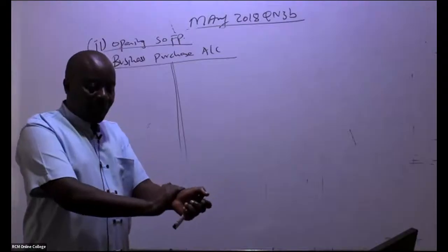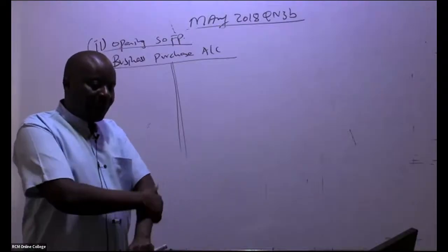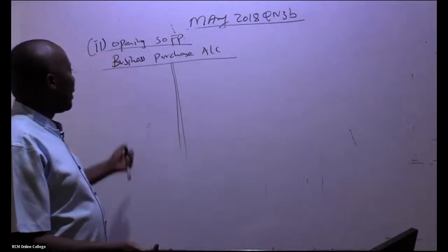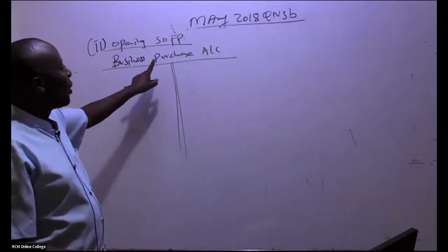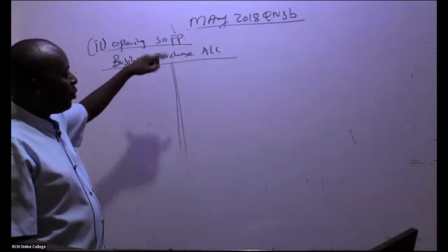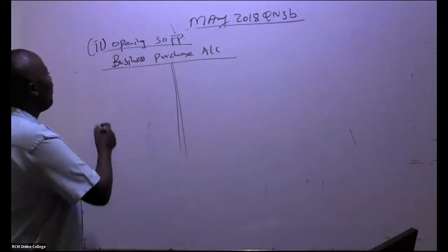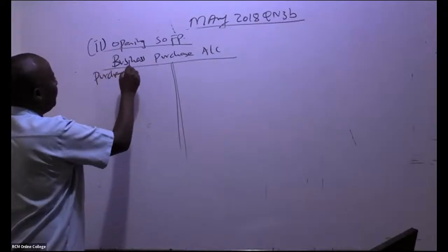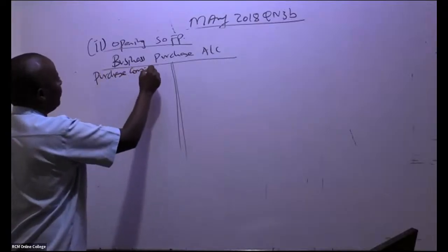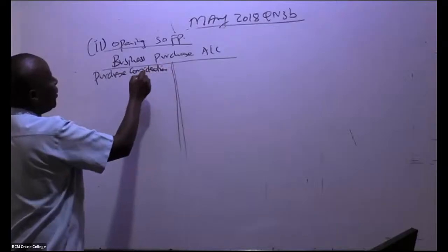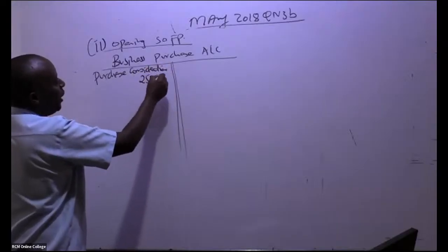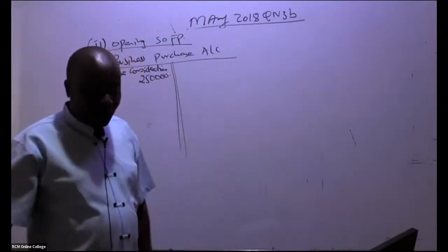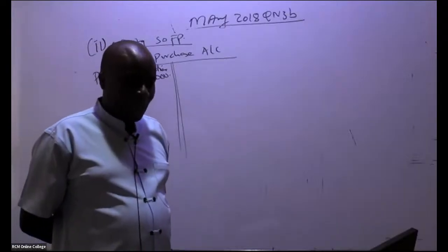So in this case, ladies and gentlemen, we shall be able to start with the usual business purchase account. Now you're looking at this from the company's viewpoint. So we start with purchase consideration. So purchase consideration, do you remember the figure was 250,000?